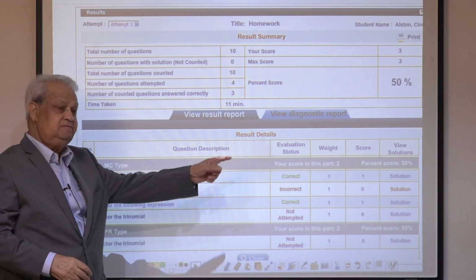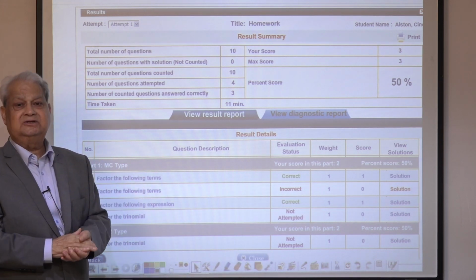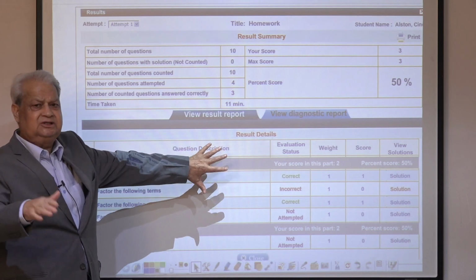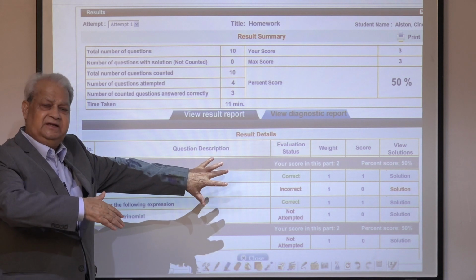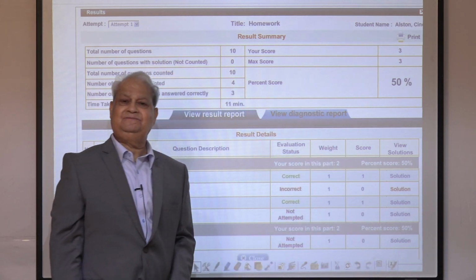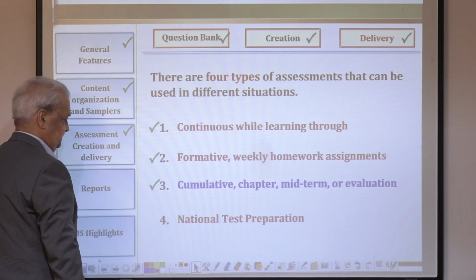You can click on the solution and actually see what the student responded and what the solution to that question is. This is available to the student all the time. Even if the assessment has expired, he can come back to this page anytime, see his performance, and go to the solution of each and every question.